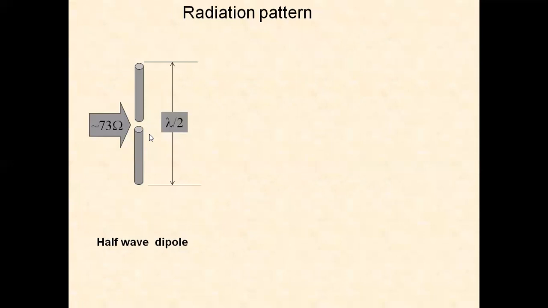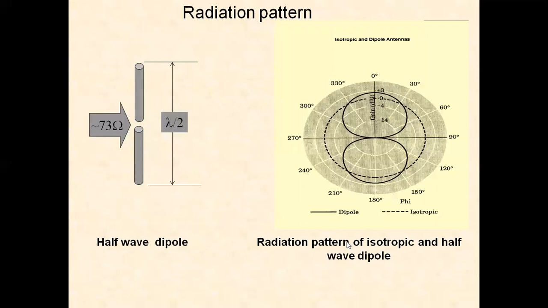This is the half wave dipole. This is one pole, a monopole. Then two poles combined form a dipole. When the length is lambda by 2, it becomes a half wave dipole. So 73 ohms is the radiation resistance.